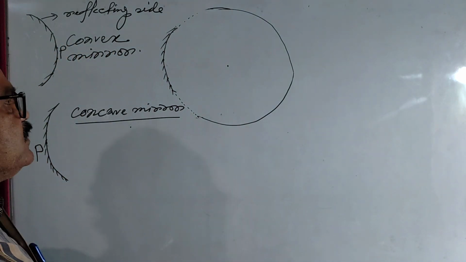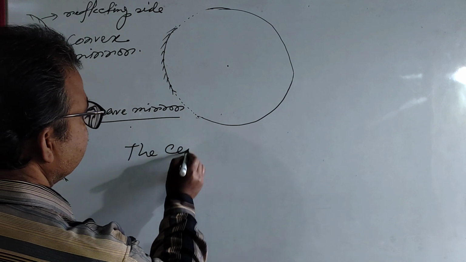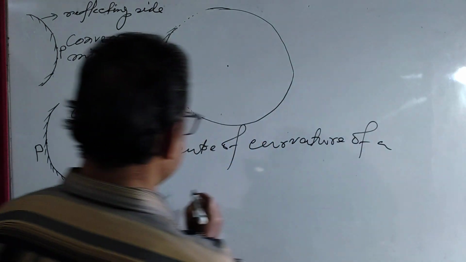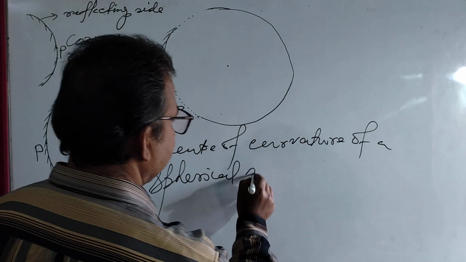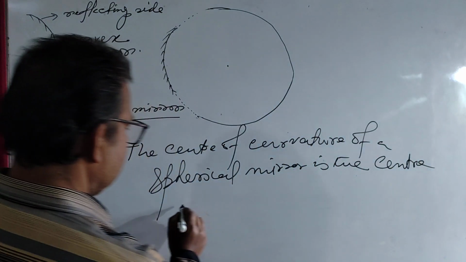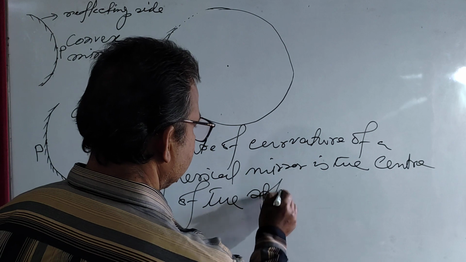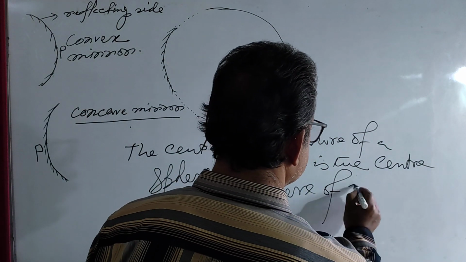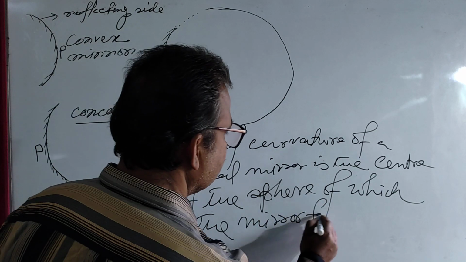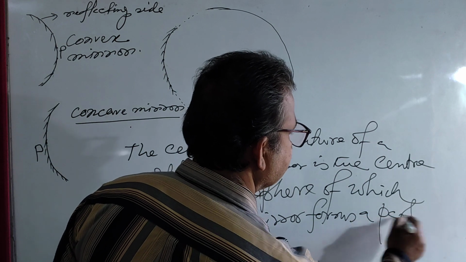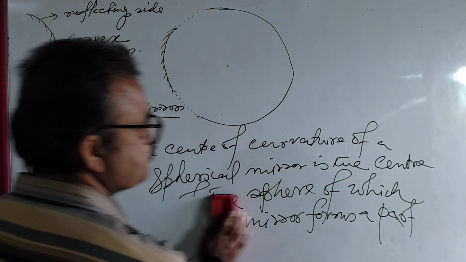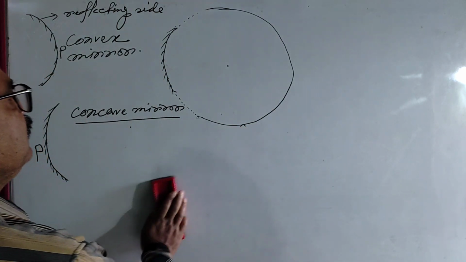The center of curvature of a spherical mirror is the center of the sphere of which the mirror forms a part. Clear?